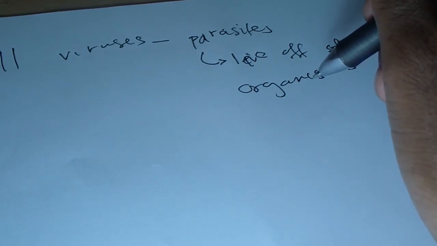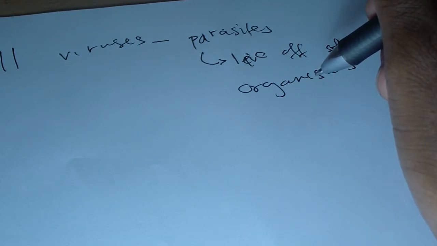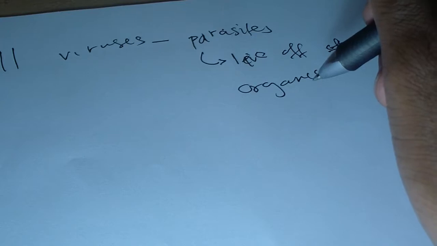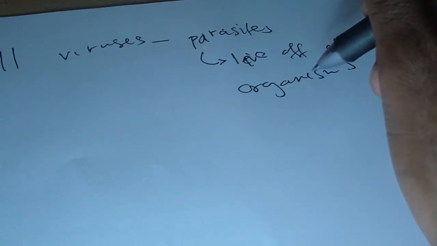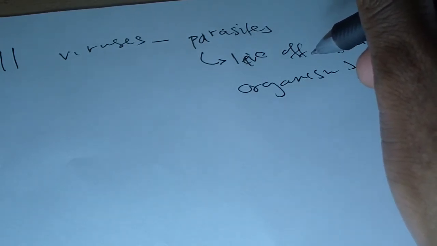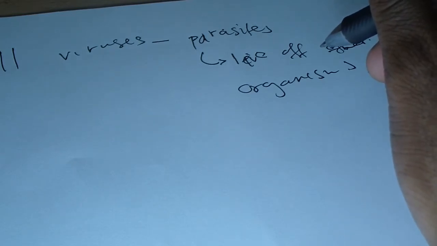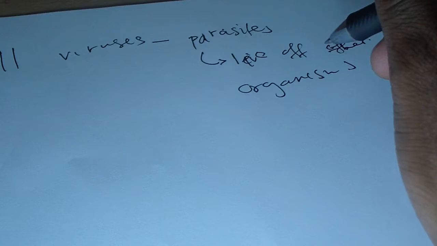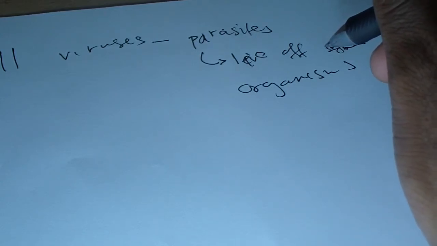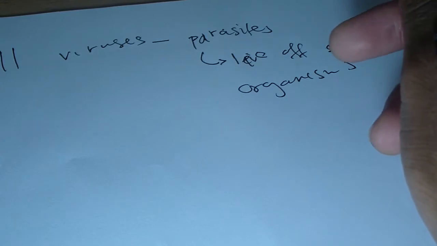Okay, viruses may cause diseases in plants and in animals. For example, we already know that there's rabies, we've got mumps, we've got AIDS. AIDS, remember, is caused by the HIV virus. Smallpox, poliomyelitis, yellow fever, etc., they are caused by viruses.